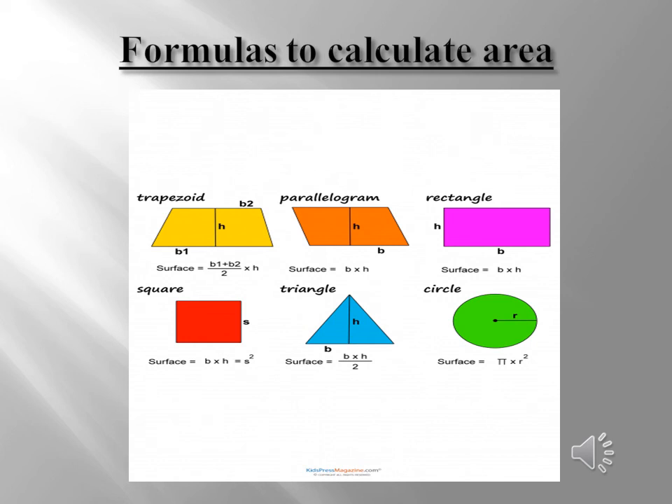Here are some basic shapes and their areas. For example, we have a trapezoid, a parallelogram, a rectangle, a circle, a triangle and a square. So these are also important. You should know them not only for science but also they are very important in your math.